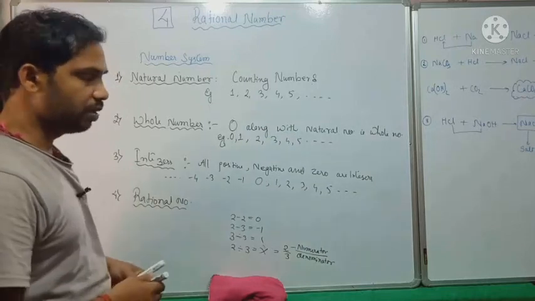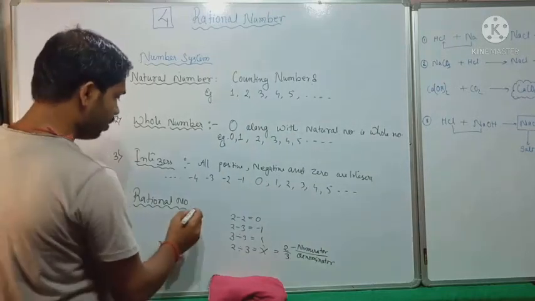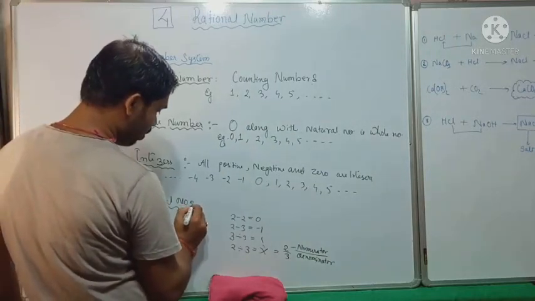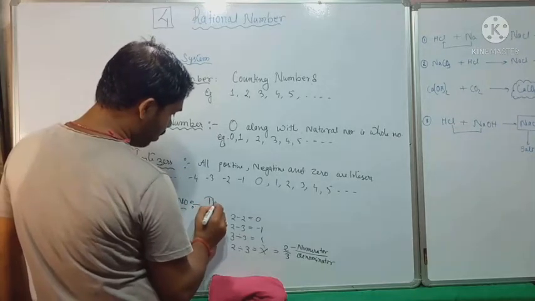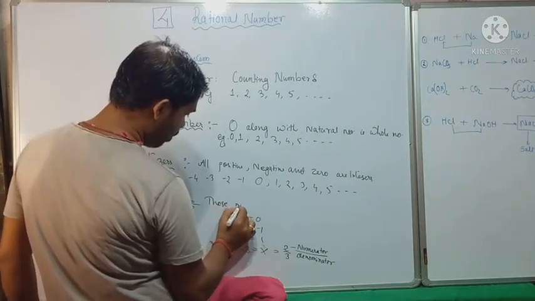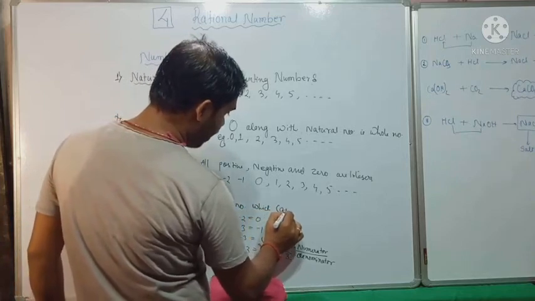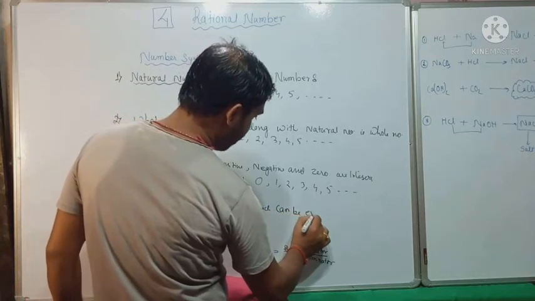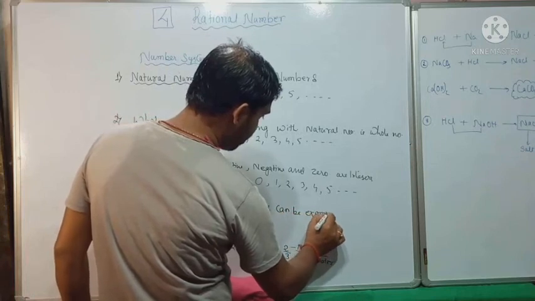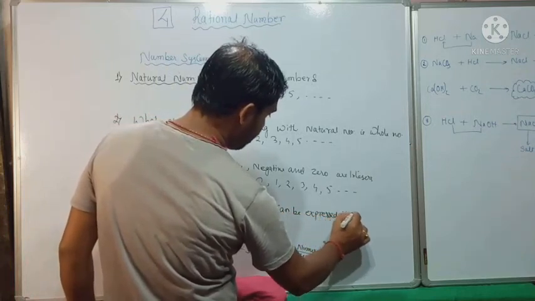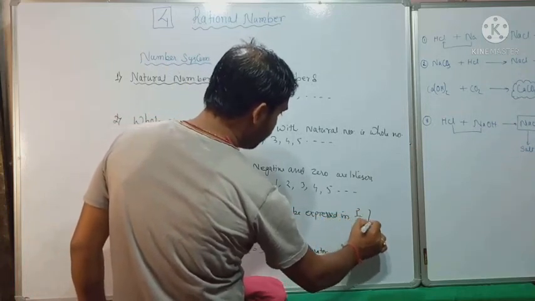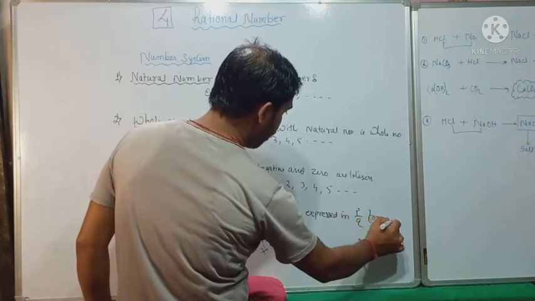So what definition will we give to this number? You see, rational numbers are those numbers which can be expressed in p by q form.